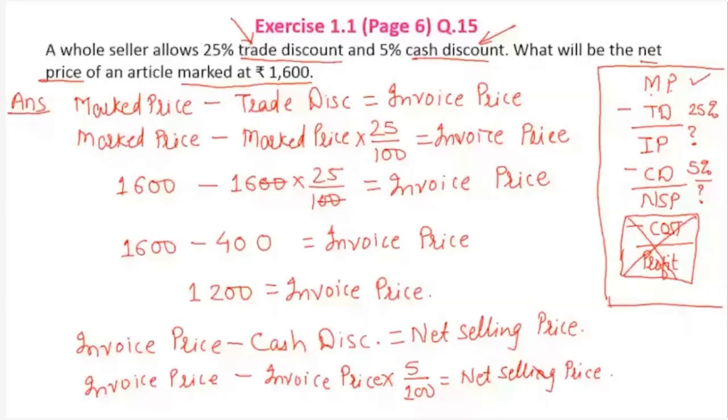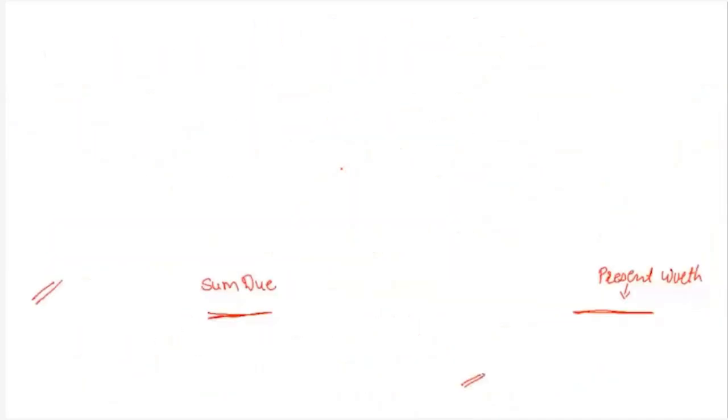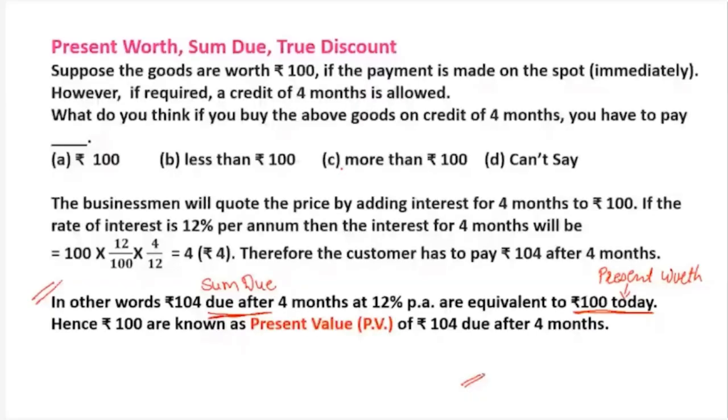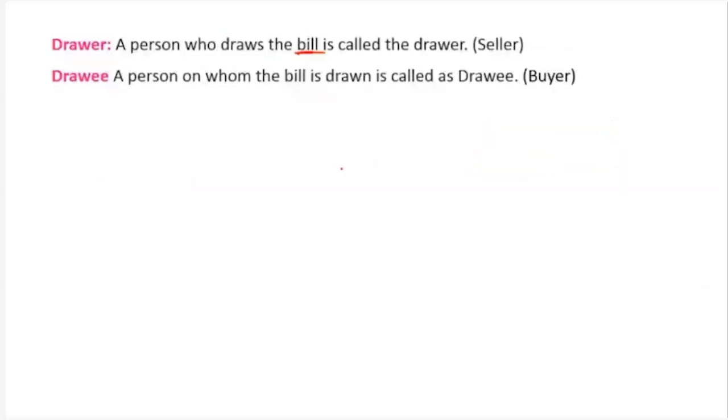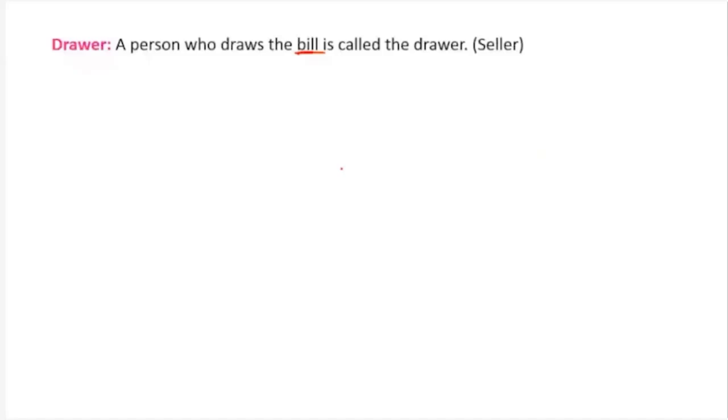TRD, trade discount. TD is reserved for true discount. So if you want to write trade discount, you will not write TD, at least you will write TRD, trade discount.